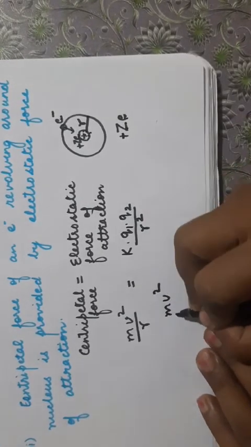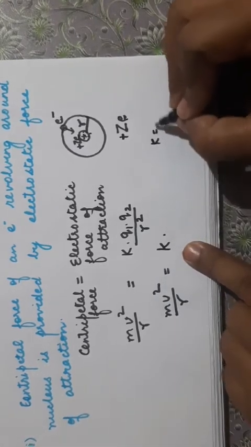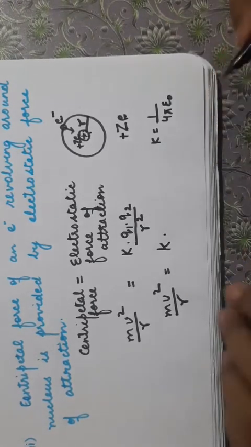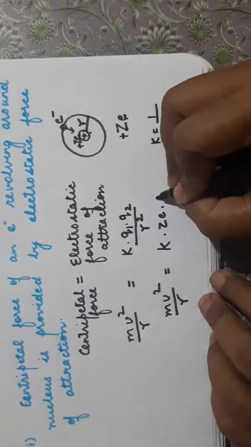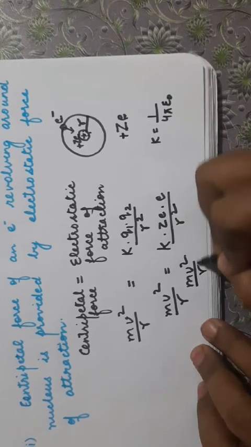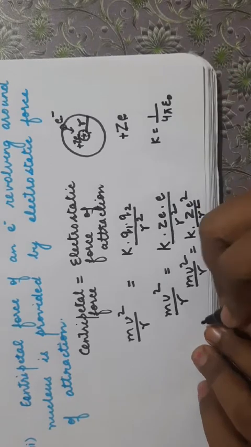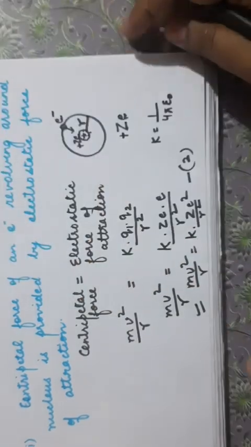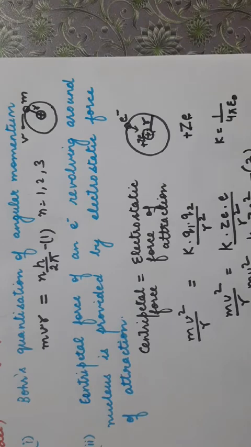So this becomes mv square upon r equals k Q1 Q2 upon r square. K is a constant: k is equal to 1 upon 4 pi epsilon naught in SI units, and it is equal to 1 in CGS units. Q1 is Ze and Q2 is e. So we can write mv square upon r is equal to k Ze square upon r square. This is equation 2, and the earlier one, mvr equals nh upon 2 pi, is equation 1.